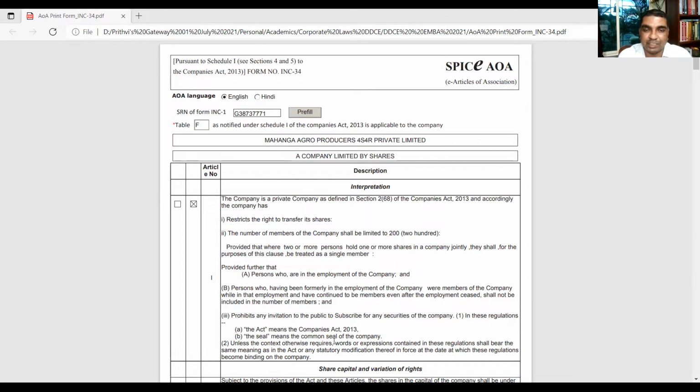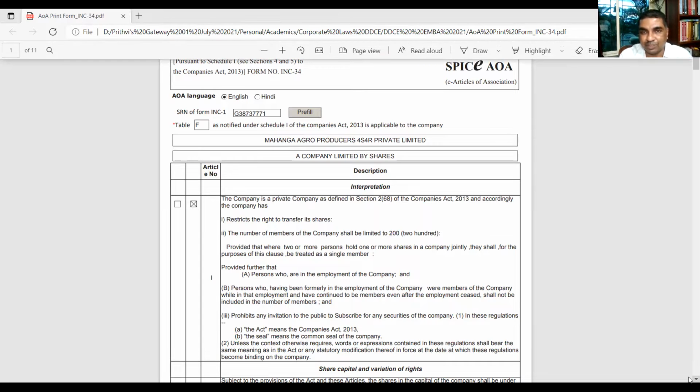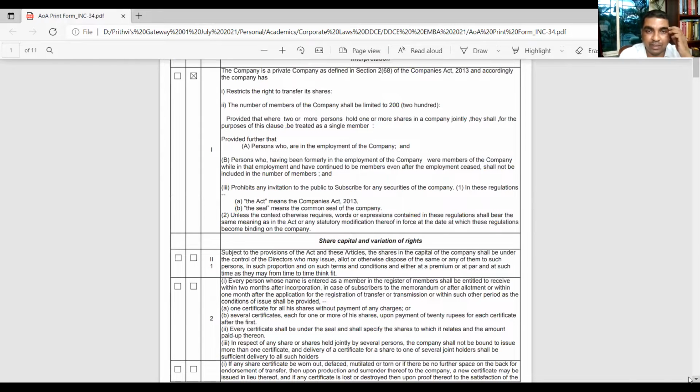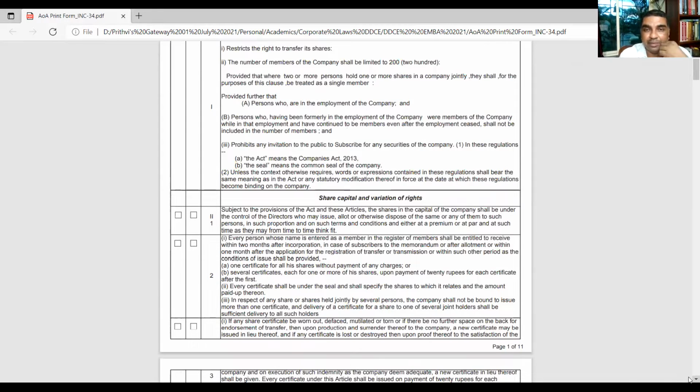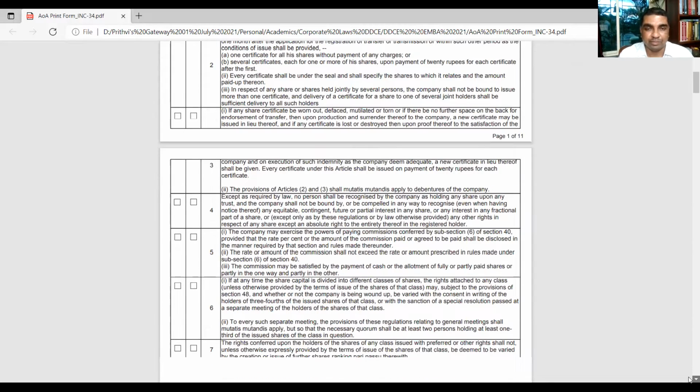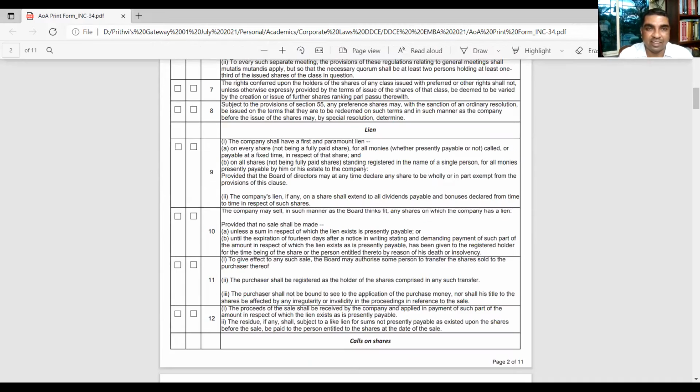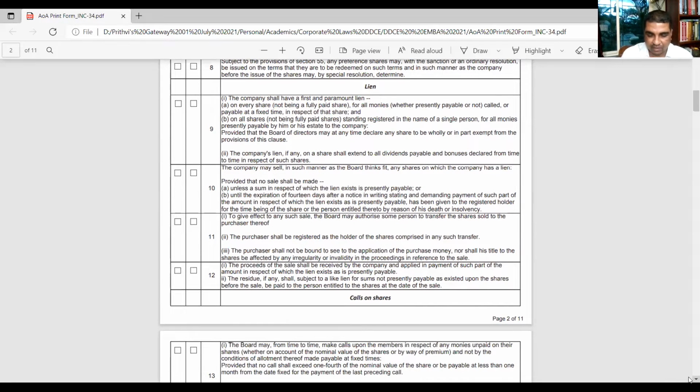When seal is there, that means common seal of the company. So this is how the interpretation part is discussed. It's the AOA of a company. Share capital and variation of rights have been discussed here. Lien, how shares can be kept as a lien, those points are covered here.